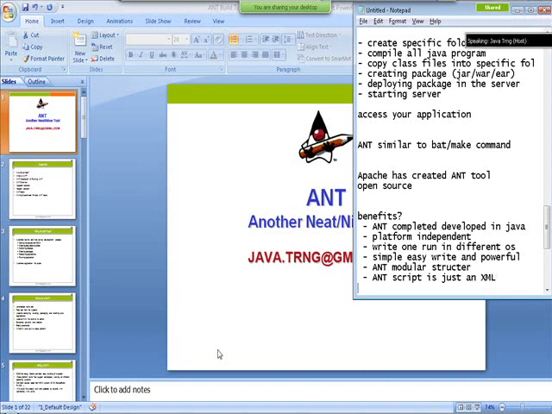And moreover, you write the Ant file one time and you can run it anytime you want on any operating system. It's like write once and execute many times. You have to complete the work the very first time, but once you write the Ant script, you can run it as many times as you want. Only if minor changes are needed in the future, depending on need, you can modify it.